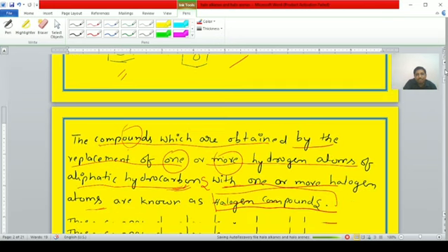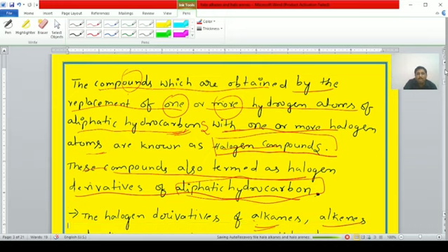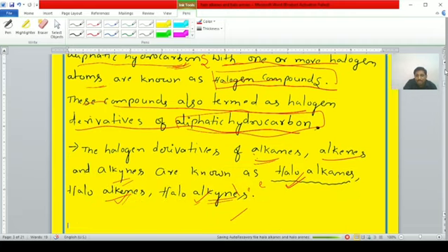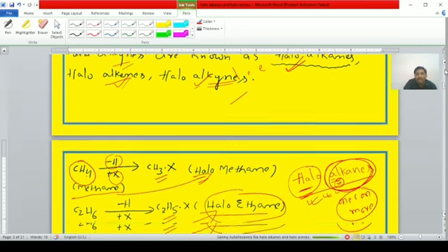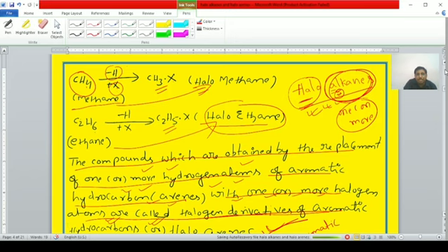Next, the compounds obtained by the replacement of one or more hydrogen atoms of aliphatic hydrocarbons with one or more halogen atoms are known as halogen compounds. The halogen derivatives of alkanes, alkenes and alkynes are known as haloalkanes, haloalkenes and haloalkynes. For example, from methane, halomethane is obtained.